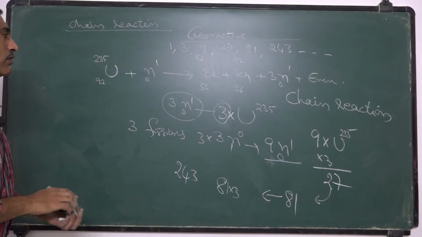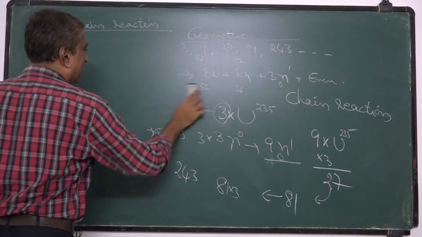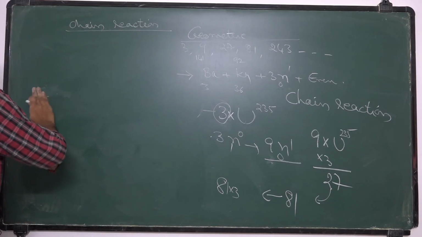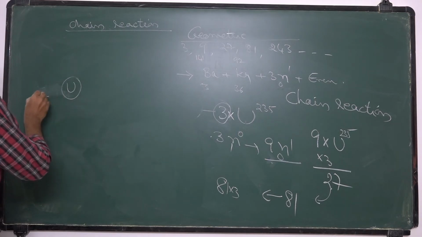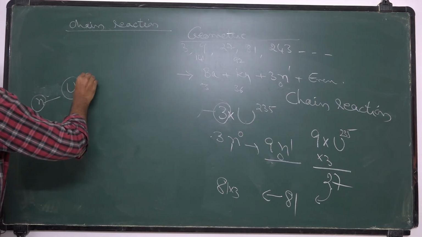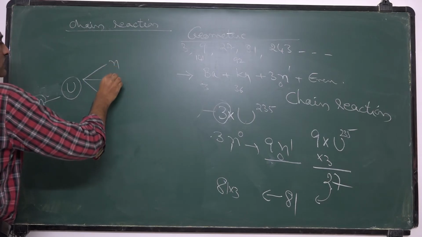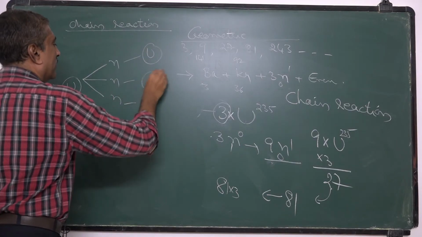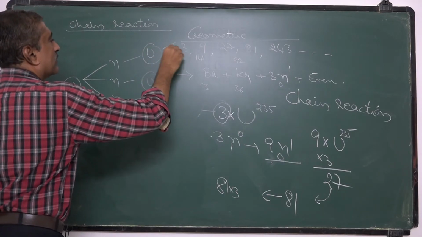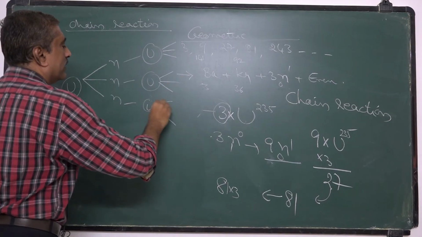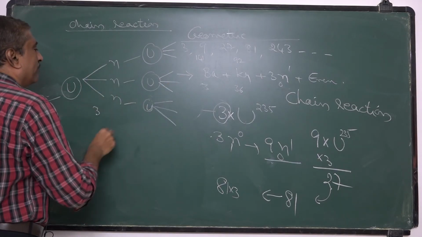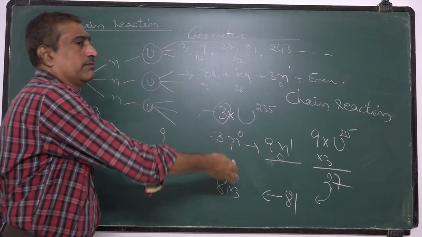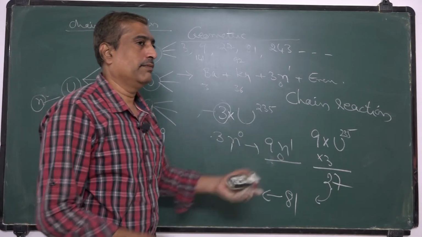Now we can see it like this. First, uranium plus 1 neutron gives out 3 neutrons. Now when these 3 react with another uranium nuclei, each gives out again 3. Here first it is 3, here it is 9, and next they will go to 27.